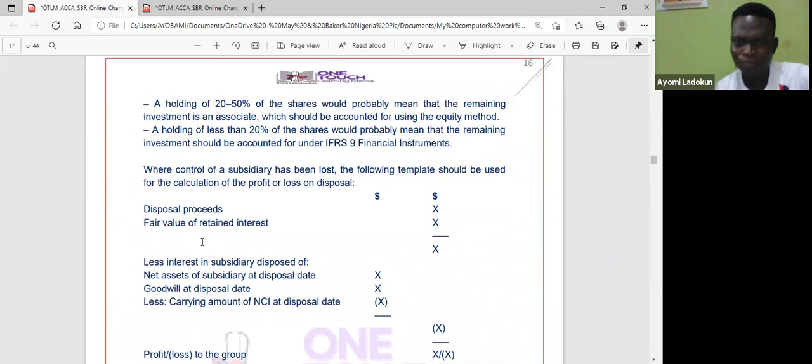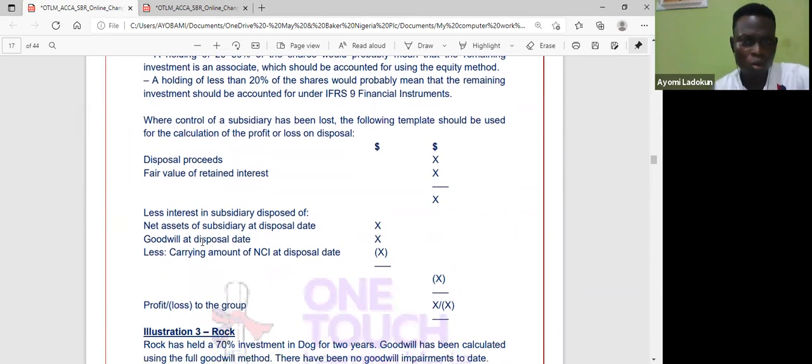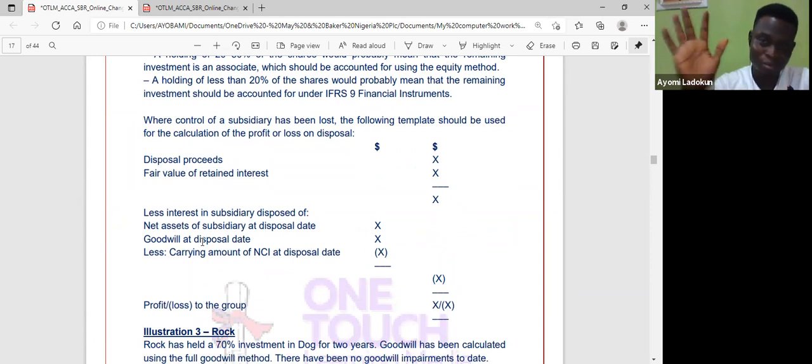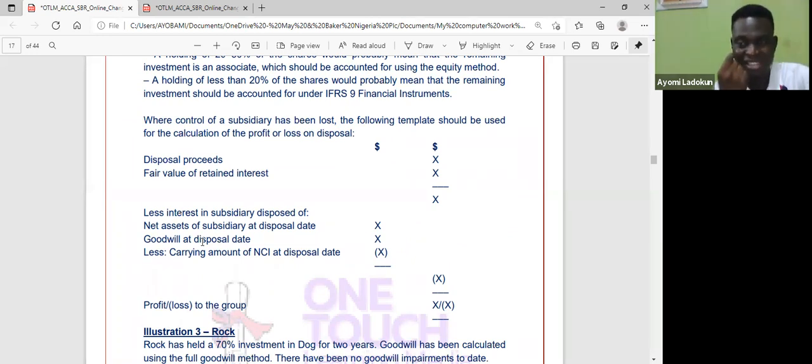Okay. Now, for when control has been lost, so that's disposal. We're going to use this template again. You look at disposal proceeds, how much is coming in, okay? Then fair value of interest retained. What's the fair value? Remember, in the individual financial statements, I only look at two things: sales proceeds, okay? Then the carrying amount of the shares sold, which is the cost of the shares sold. Then I look at my profit or loss on disposal.